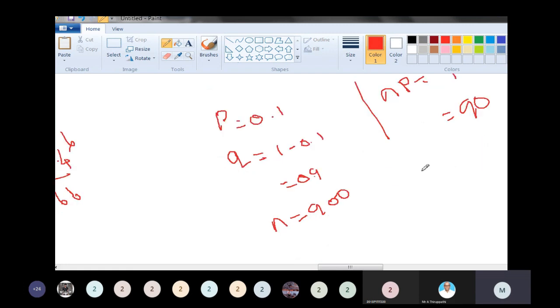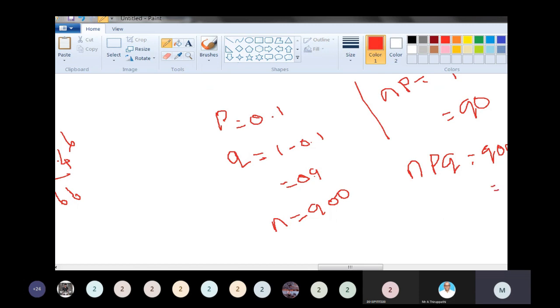Next, standard deviation. First find the variance and then go to the standard deviation. So 900 into 0.1 into 0.9 is equal to 81.